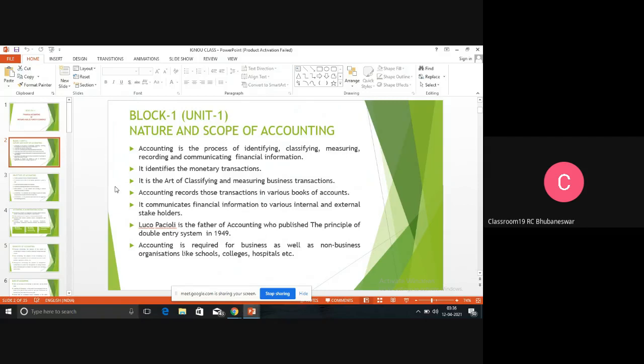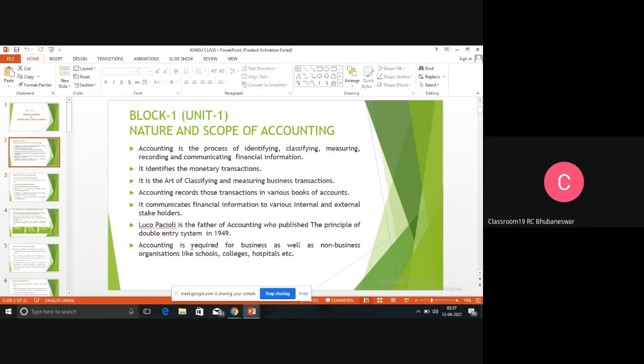Classifies means it differentiates between different types of accounts. Yes, ma'am. Then classifying means classifying under different heads, that is, transferring and recording transactions under different heads.